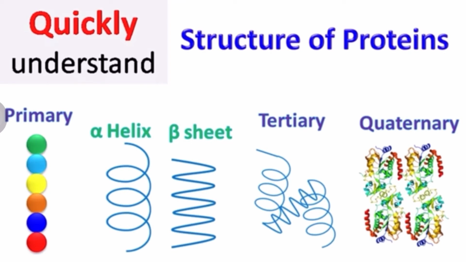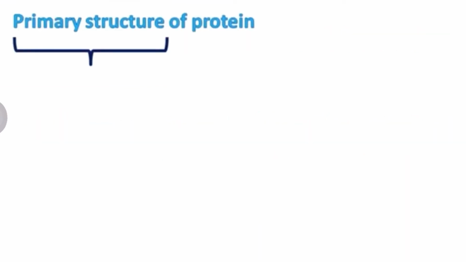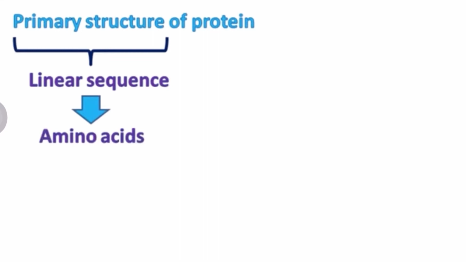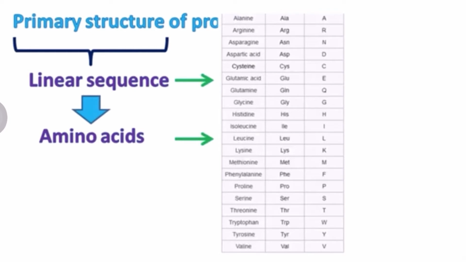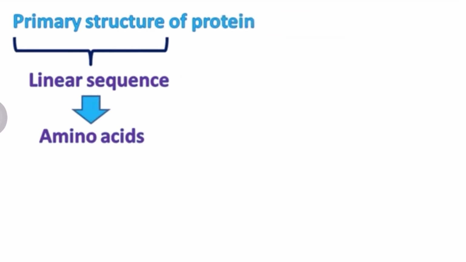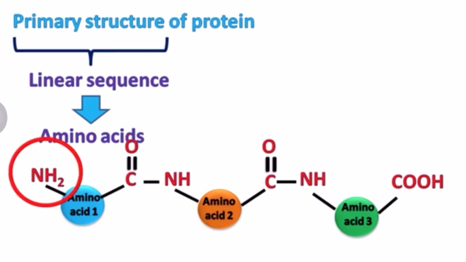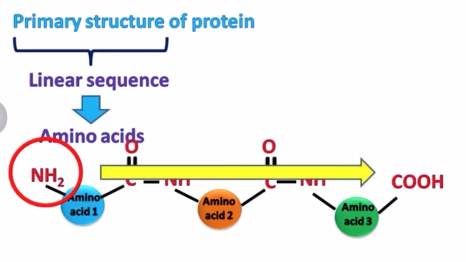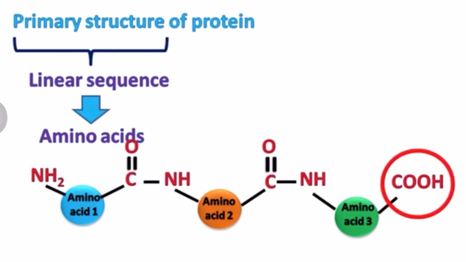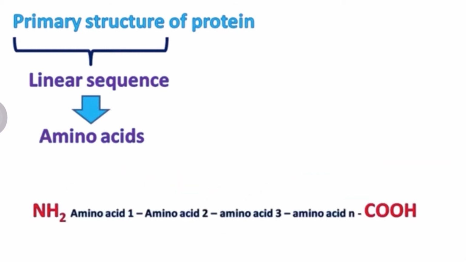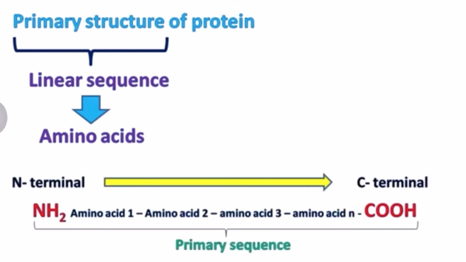The first one is the primary structure. It is the simplest structure, like a line, having a linear sequence of amino acids present in a protein. These amino acids are attached to each other by a peptide bond. So they have the first amino acid at the left hand side and the last amino acid at the right hand side. The first amino acid is also called the N-terminal and the last amino acid is called the C-terminal amino acid.